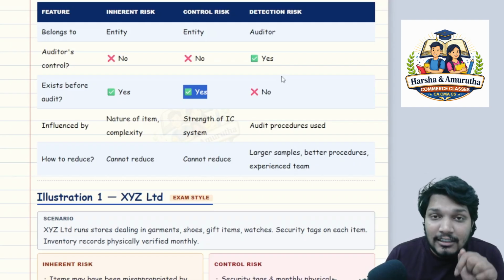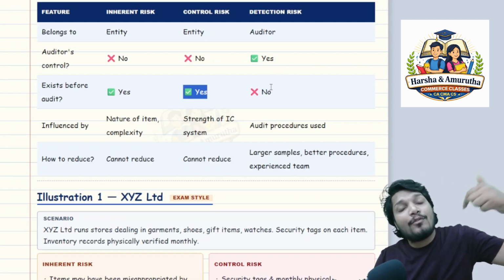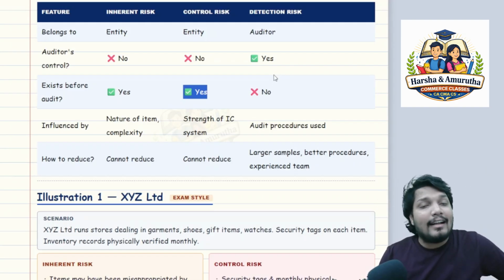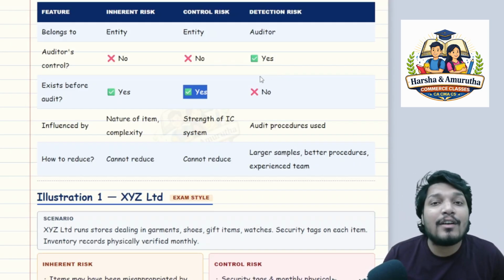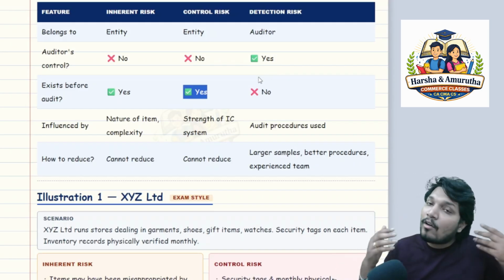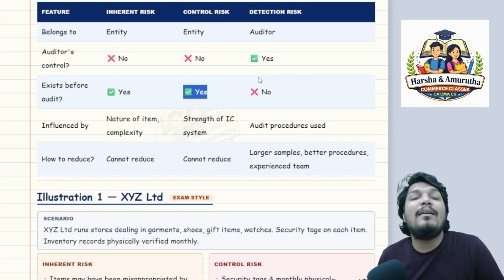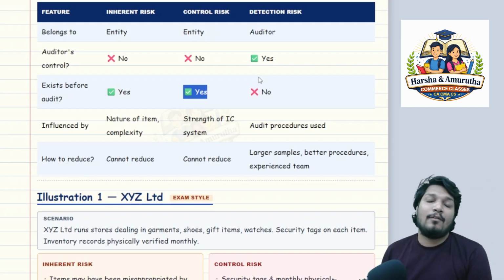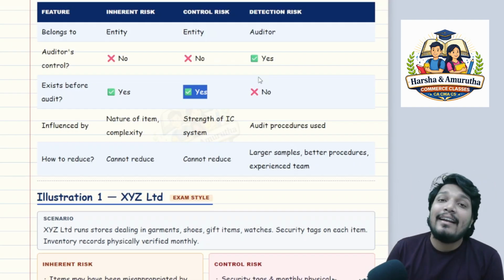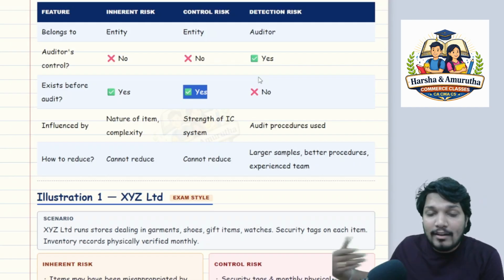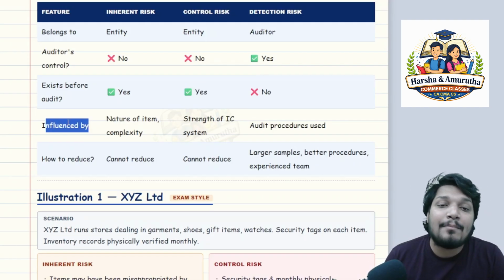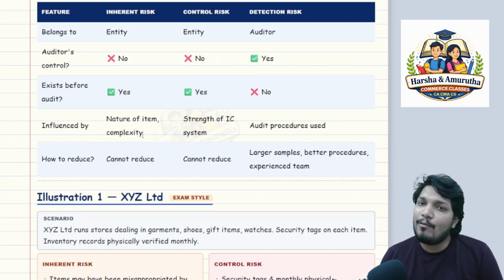Why? Detection risk starts only when you figure out the audit risk or material misstatement. Only when you figure out the nature, the overall entity and its environment, then only will you be able to understand where you are landing as far as detection risk is concerned. So it is only after the audit starts, sir. Influenced by nature of item and complexity, obviously, sir.